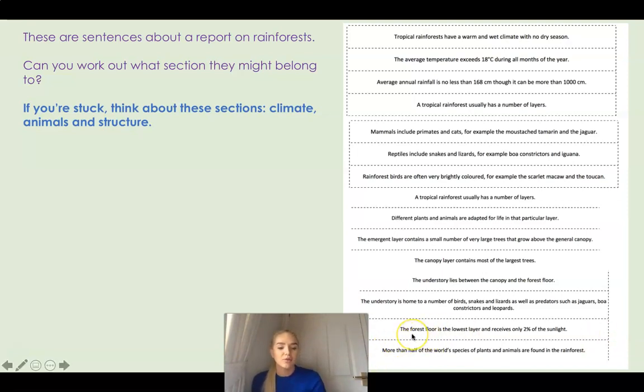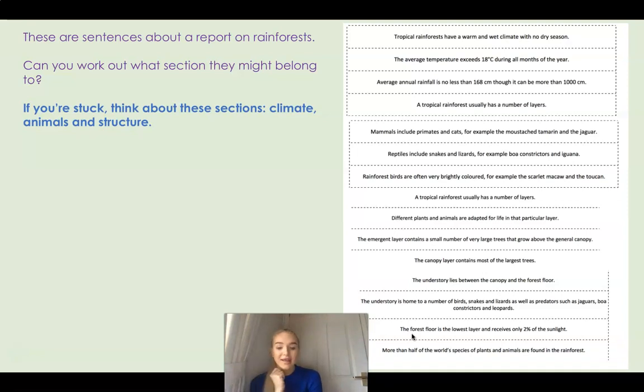But I'm just going to go to this bottom one here. The forest floor is the lowest layer and receives only 2% of the sunlight. The word sunlight here makes me think it's about climate. Is this statement about the climate? We've got here the forest floor is the lowest layer. Now that's all about the different structures of the rainforest, but this whole idea, it receives only 2% of the sunlight. Is that about the climate or is that about something else? What is receiving only 2% of the sunlight? Yes, that's right. What's receiving 2% of the sunlight is the forest floor, the layer of the rainforest.